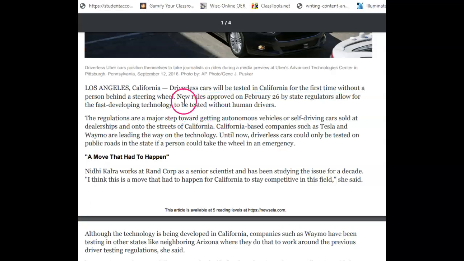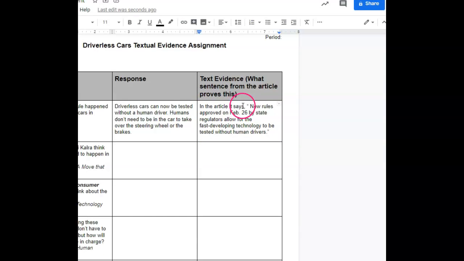So I'll go back to my article. It's direct. New rules approved by state regulators allow for the fast developing technology to be tested without human drivers. Boom. And I added my transition words. In the article it says, and then boom, you have your answer. So we're going to do that again for the next ones.